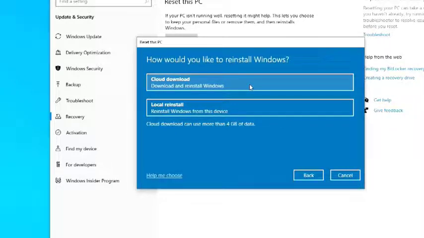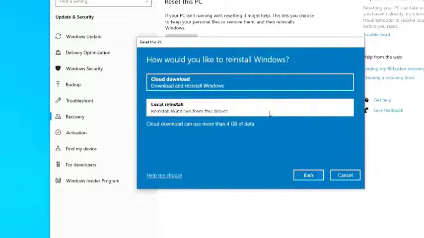In this window, you can choose to download Windows files from the cloud. This requires a constant internet connection and can use more than 4 GB of data. A local reinstall uses the Windows files of this computer, but if you think that some files on the computer may be damaged or infected with a virus, then it is better for you to choose the first option. I choose a local reinstall.